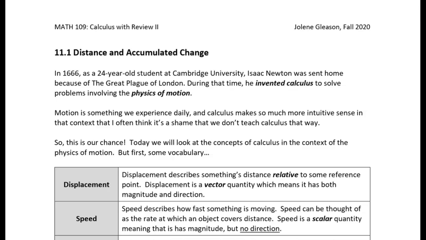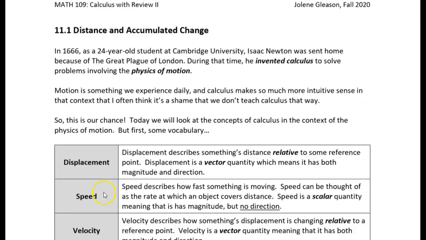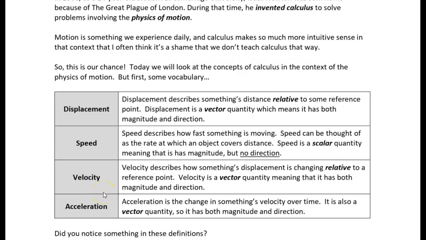So the first thing I want to do is just define some terms. In physics, some of these terms have a very precise meaning. For example, the difference between distance and displacement. The distance you are from something is just a measurement, but it doesn't have any direction involved. So I might be, say, 10 miles to the west of Minneapolis, and you might be 10 miles to the east of Minneapolis. Now, our distance from Minneapolis is the same, but we're obviously not in the same spot. So distance is just a scalar measurement. It just measures how far you are from something.